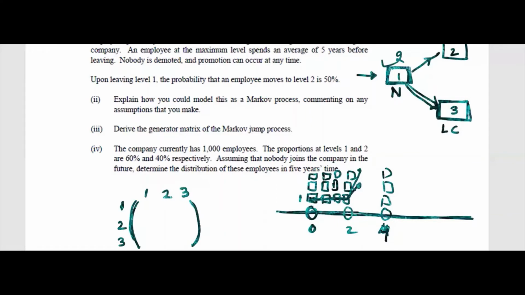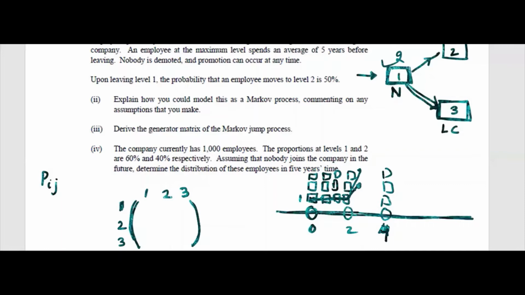So I would like you to answer the jump chain matrix. Remember, we discussed last time capital Pij. Jump chain, when I say, once the employee will leave 1, where he will go? That way.